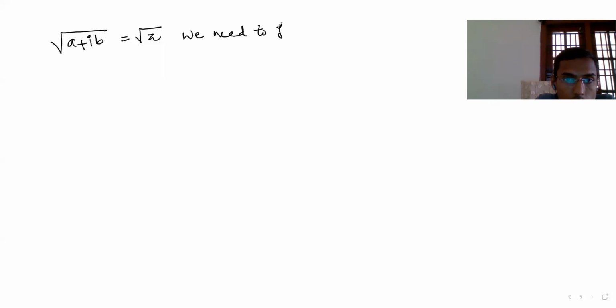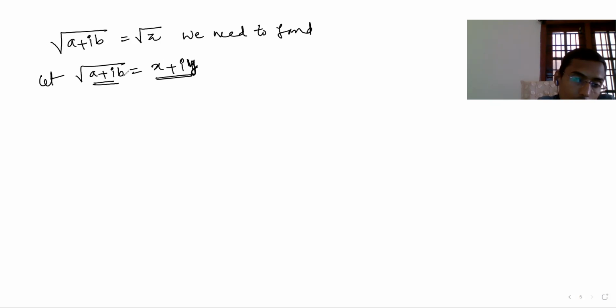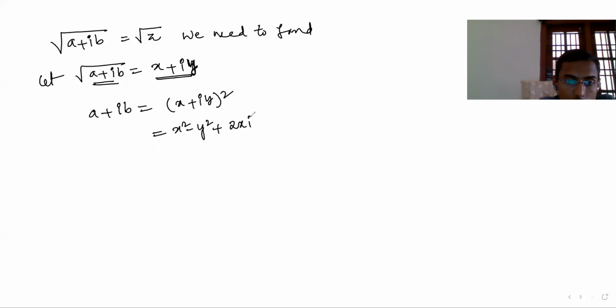We need to find the square root of a plus ib. Let root of a plus ib equal x plus iy. Why? Because if you take this square root, you are going to get a complex number only. Now square on both sides: a plus ib equals x plus iy whole square, which is x square minus y square plus 2x iy.